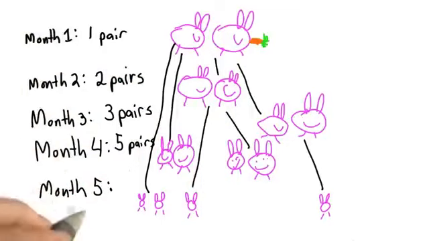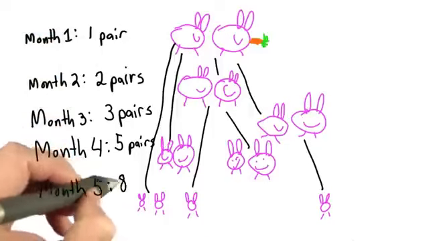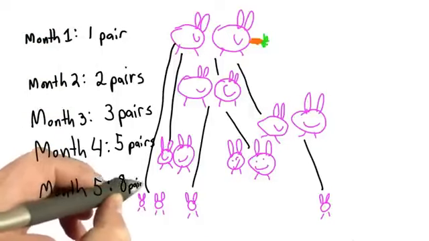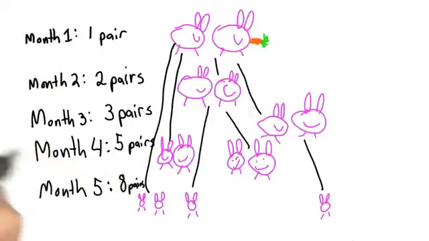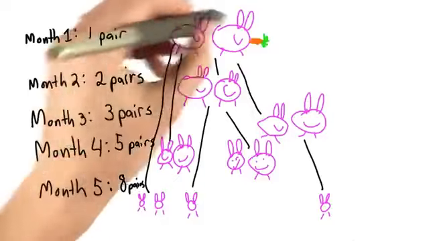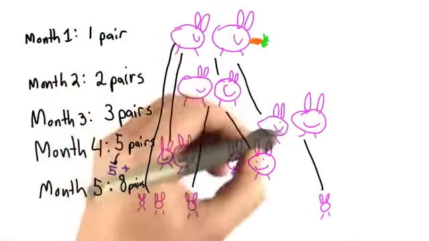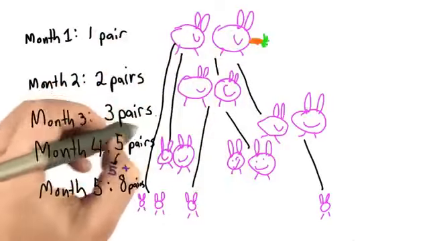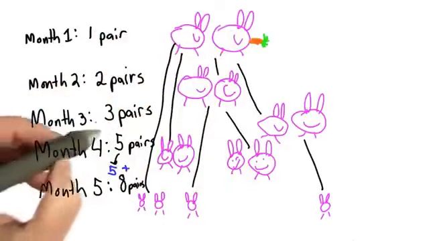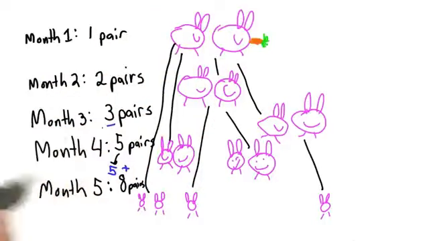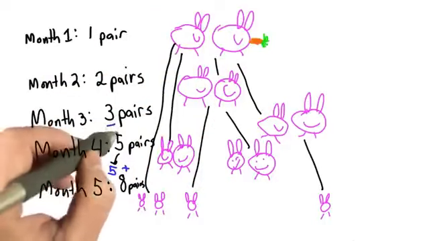So each month, the number of rabbits is the number of rabbits we had in the previous month, since those rabbits don't die. So in month 5, we had the 5 pairs that we had in the previous month, plus all of the rabbits that were mature, meaning all the rabbits that we had 2 months ago, which was 3 if we're in month 5, well, those reproduce.